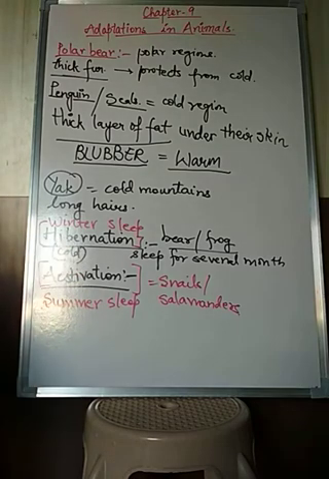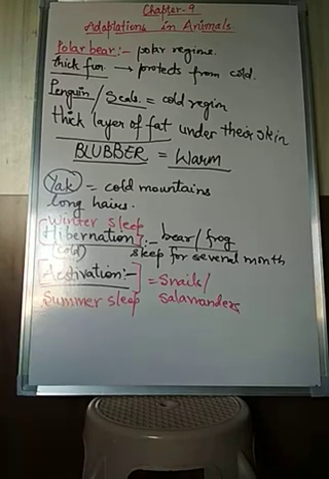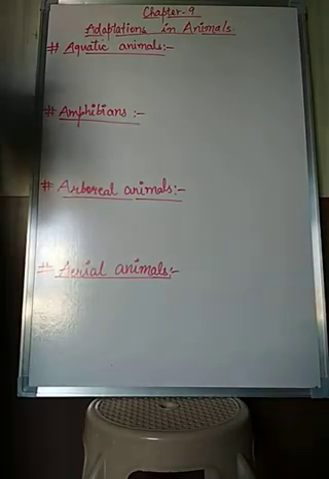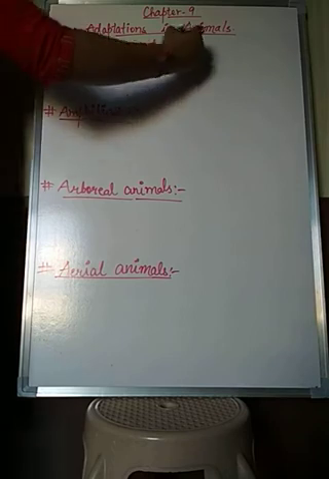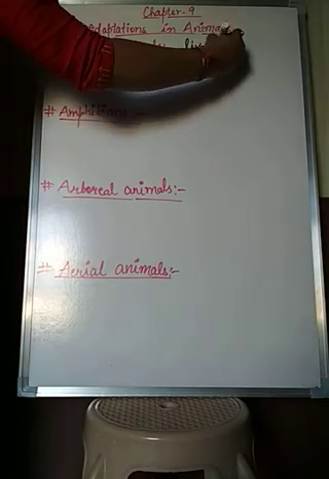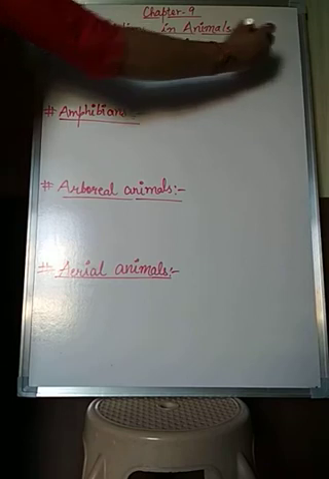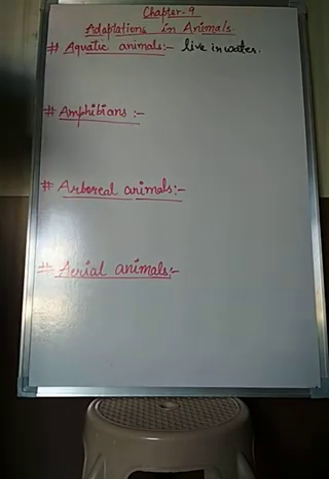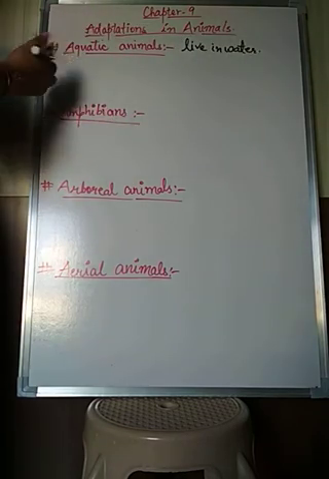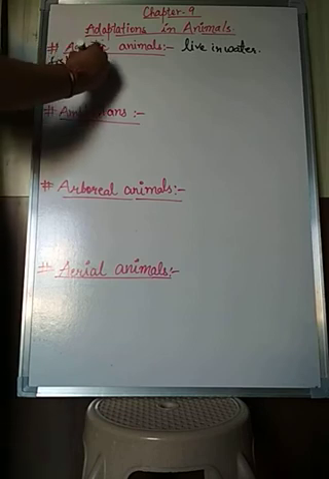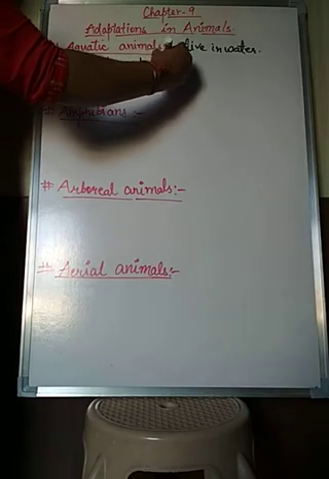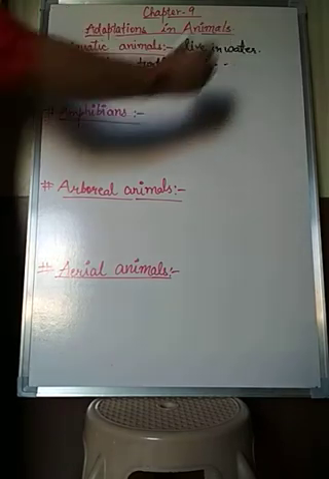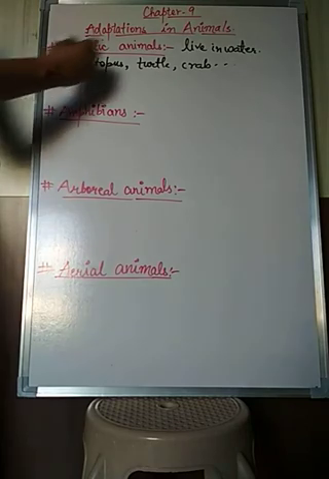Now our next animals are aquatic animals. So let's start with aquatic animals. Aquatic animals are those that live in water. Clear? So you know examples of aquatic animals like fish, octopus, turtle, crab, etc. And you know that they swim in water.